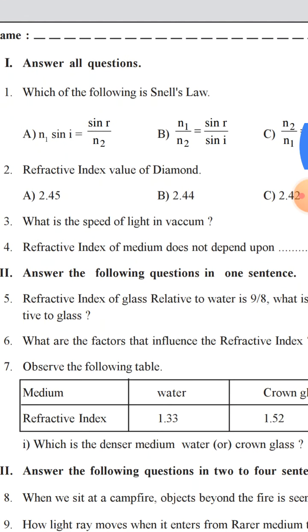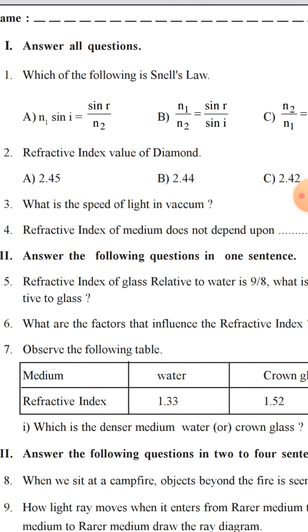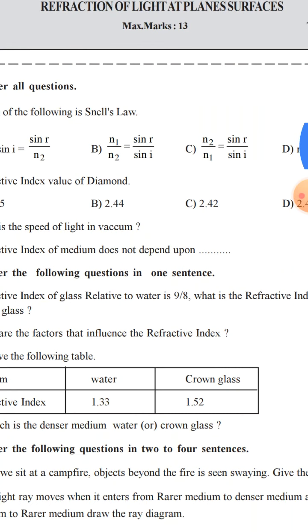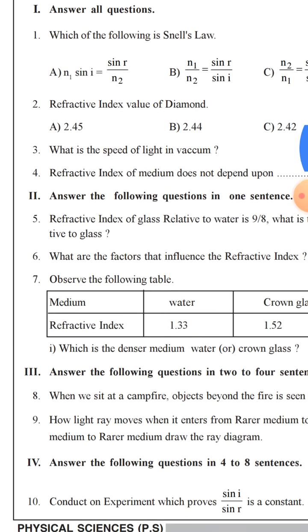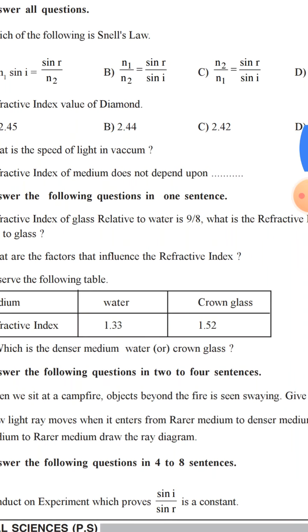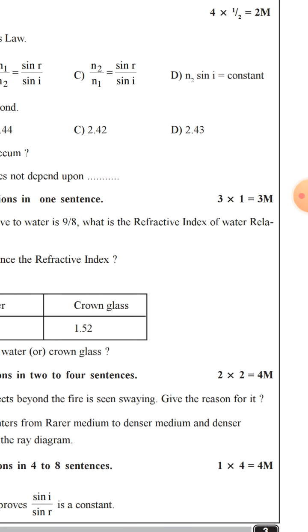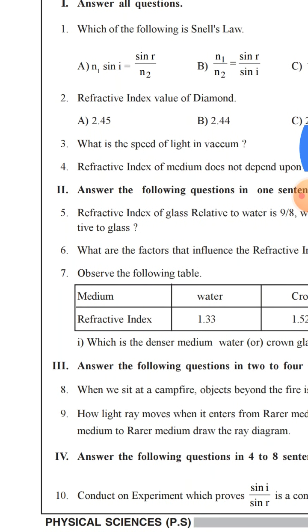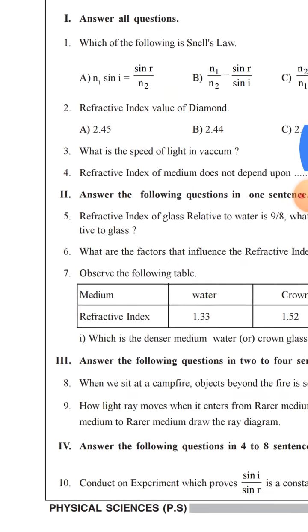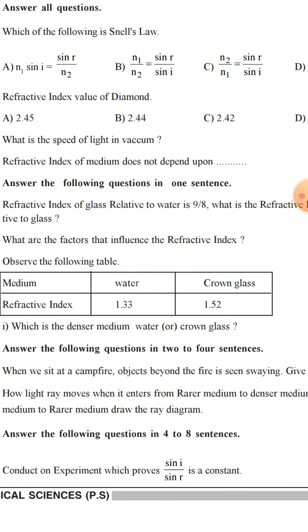What is the speed of light in vacuum? Refractive index of medium does not depend upon. Next, refractive index of glass relative to water is 9 by 8. What is the refractive index of water relative to glass? What are the factors that influence the refractive index?